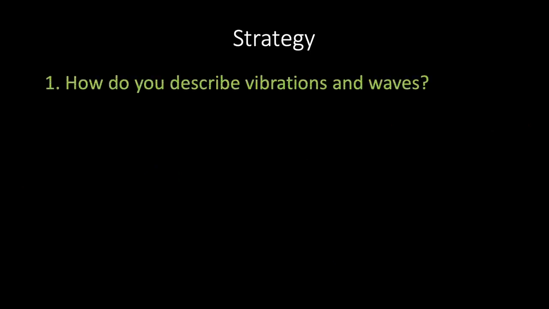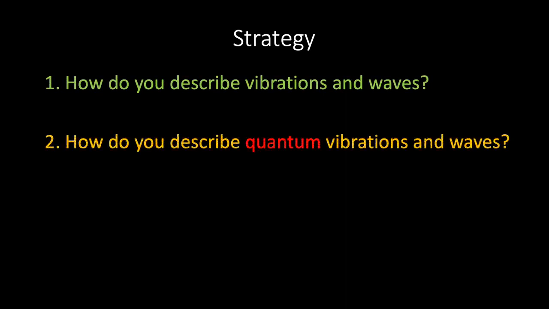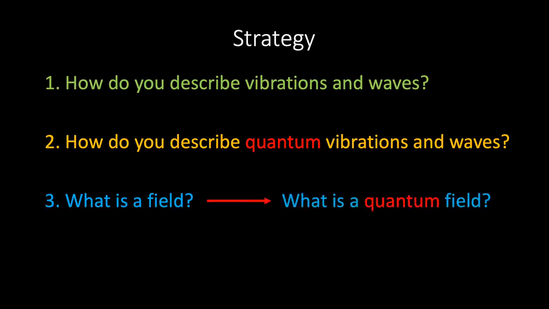Firstly, we need to understand how to mathematically describe vibrations and waves. Next, we'll need to understand how quantum mechanics modifies our description of those vibrations and waves. Thirdly, we'll need to understand what a field is, and more specifically, a quantum field. And then finally, we'll be in a position to understand what a particle is according to quantum field theory.